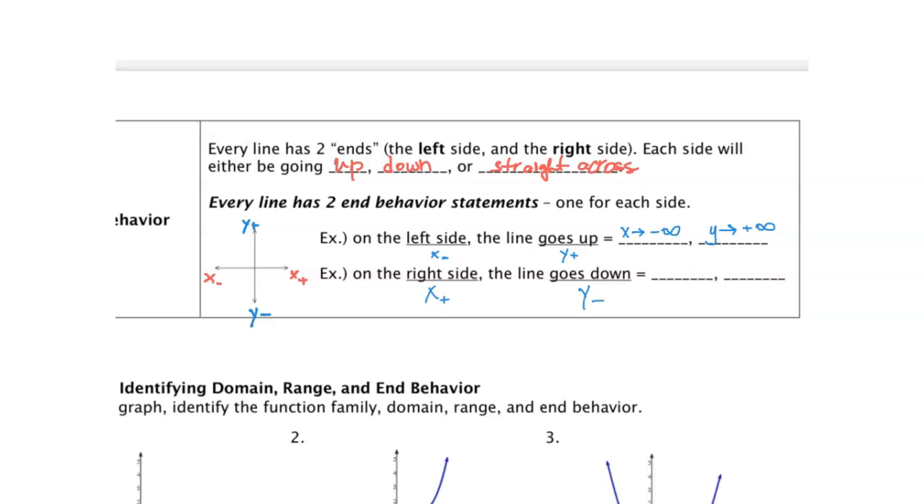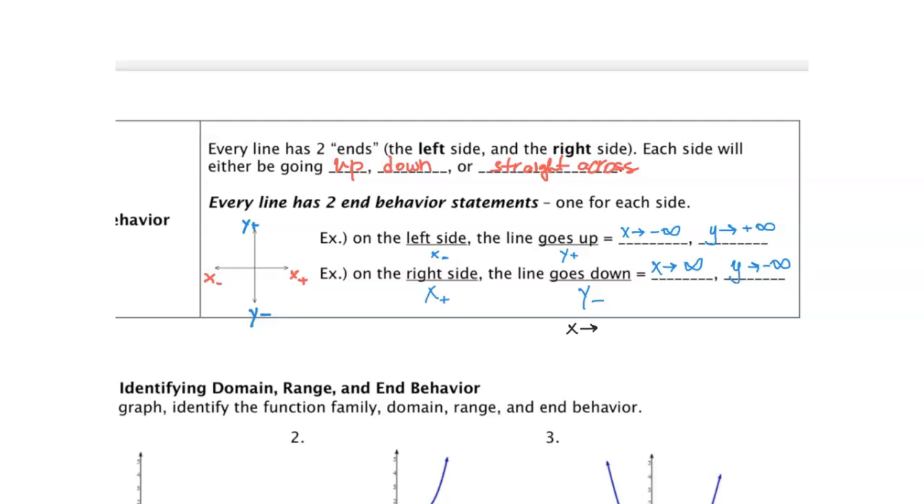And if it's going towards the negative y values, then our statement is going to be: as x is going towards positive infinity, our y is going towards negative infinity. Okay, so as the x's are going towards positive, the y's are going towards negative. One key thing to note, all of your statements will be starting off like this.